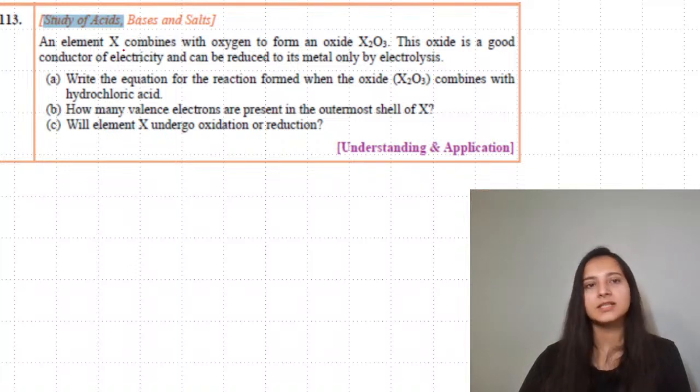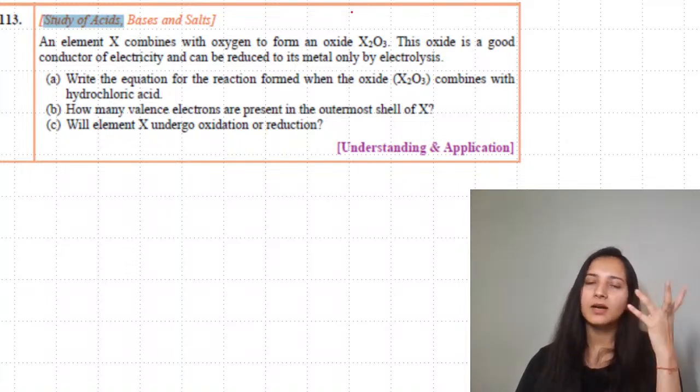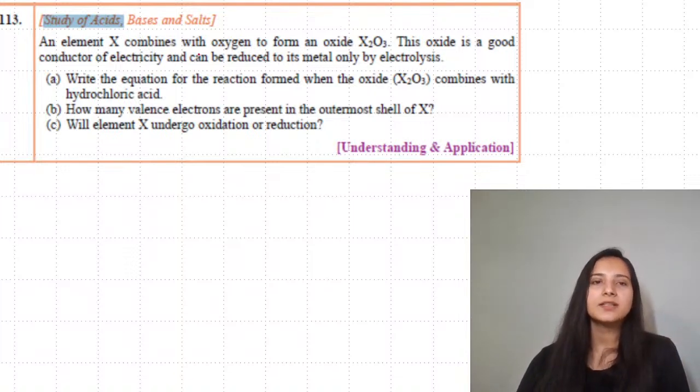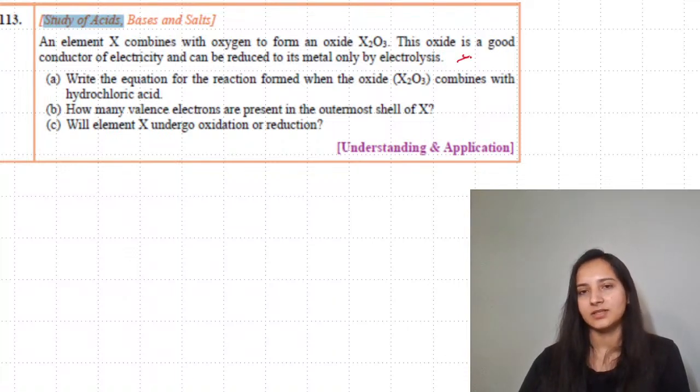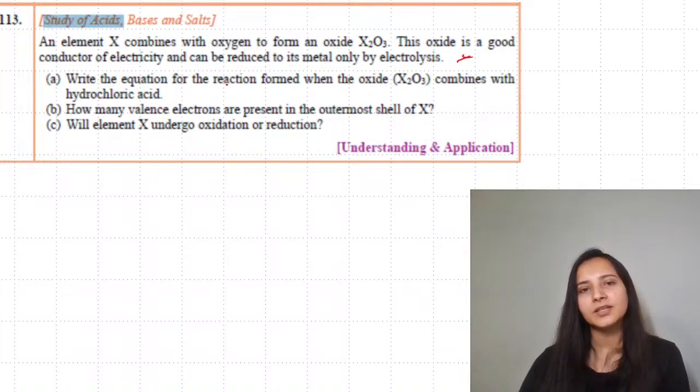Next question is, an element X combines with oxygen to form oxide X2O3. Whenever you look at this oxide X2O3, somehow aluminium or valency 3 starts playing in your mind. The oxide is a good conductor of electricity and can be reduced to its metal by electrolysis. If you remember, for aluminium in metallurgy, we will see the process. Write the equation for the reaction formed when the oxide X combines with hydrochloric acid.